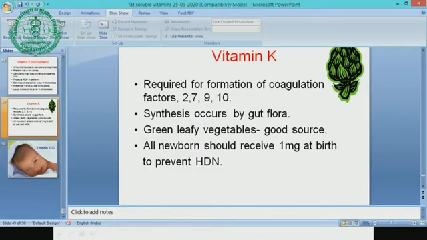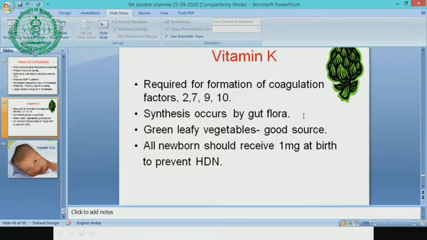I already told you synthesis of vitamin K occurs in the gut flora. So if there is a lesser amount of gut flora or organisms, the child is likely to get vitamin K deficiency. This usually occurs in the newborn. Why do newborns get vitamin K deficiency and hemorrhage of the newborn? Usually on days 3 to 7. This is called classical hemorrhage of the newborn. Usually in this period, from the 3rd day to the 7th day, the child bleeds.